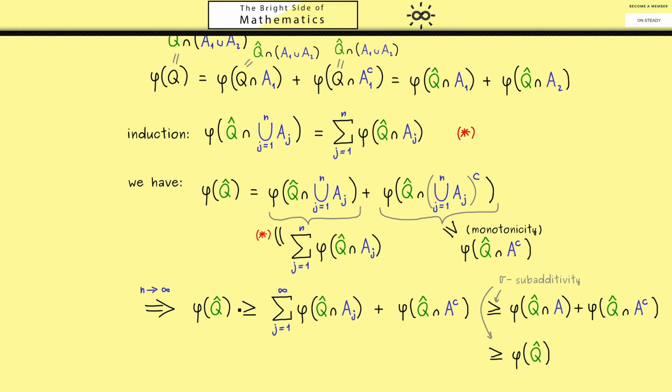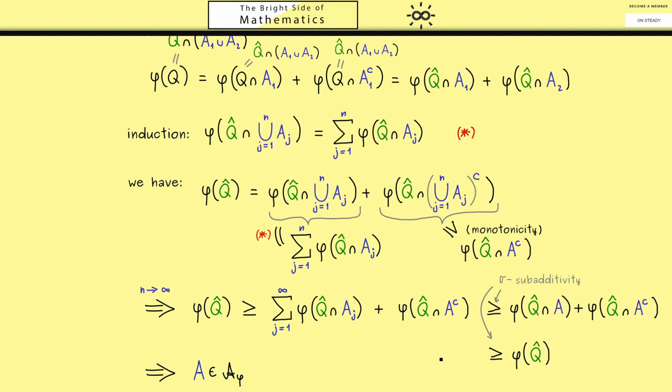Which means for all the inequalities here that we actually have equalities. In particular we get, because this whole equality holds no matter which subset Q hat we choose, the defining property for A being in A phi. Please recall, this was our goal all along, because it shows now that A phi is indeed a sigma algebra.